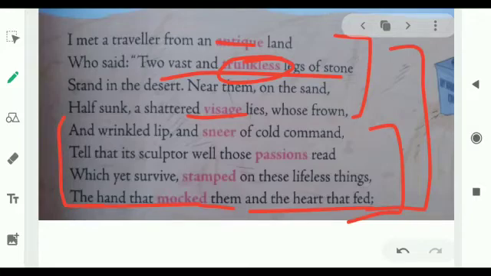And then he tells about the sculptor who had very minutely observed the face of the concerned person, that is the king Ozymandias, and copied the same in his statue, so that it seemed to be a statue full of life. So let's move to the next paragraph now.